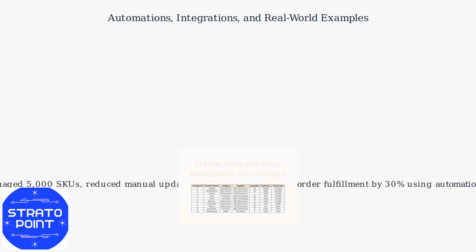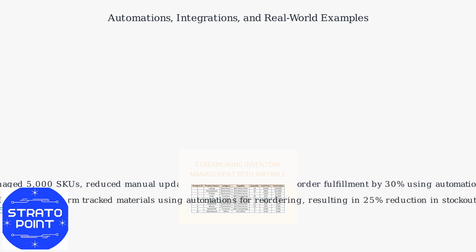For example, an e-commerce startup managed 5,000 SKUs and reduced manual updates by 80% and improved order fulfillment time by 30%, all by automating low stock alerts via email and integrating with Etsy for order syncing. A manufacturing firm tracked raw materials and finished goods in linked tables, using automations to reorder supplies when stock dipped below thresholds, resulting in a 25% reduction in stockouts.